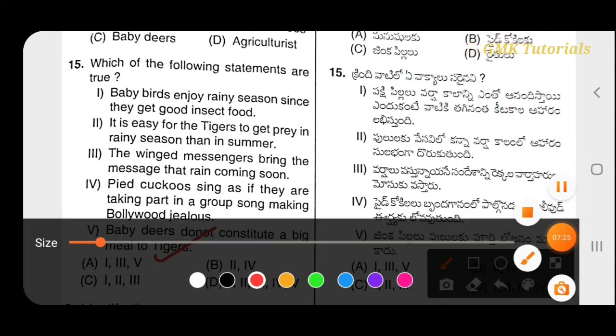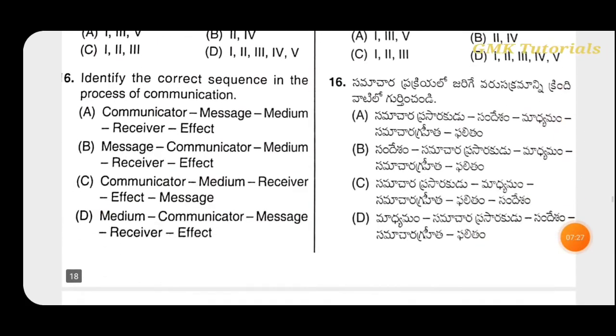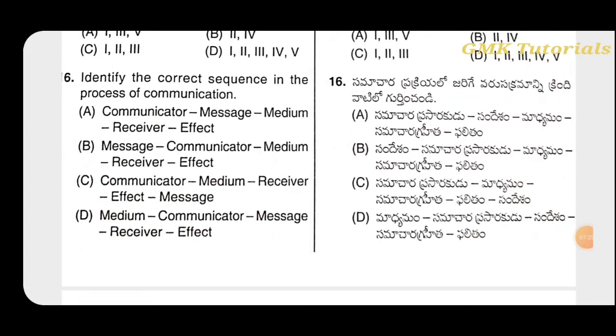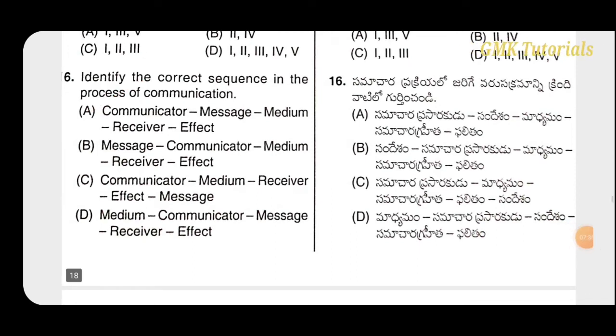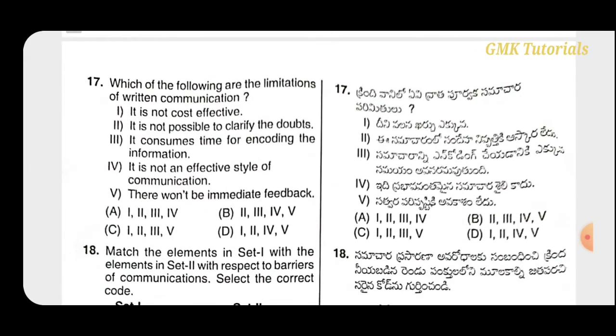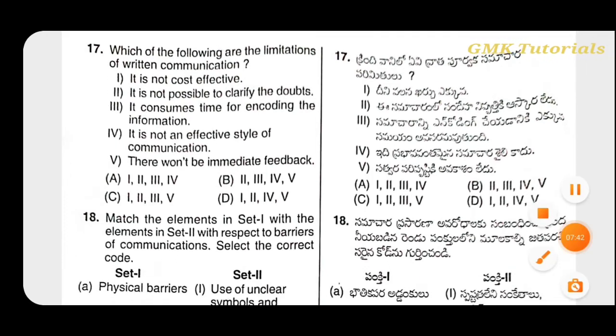Next question: identify the correct sequence in the process of communication. That is communicator, message, medium, receiver, and effect. Which of the following are the limitations of written communication?